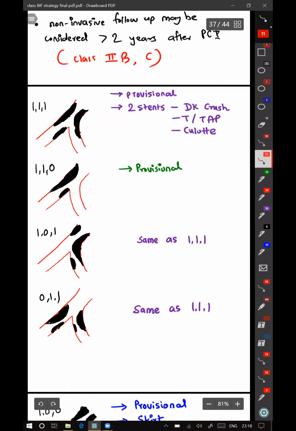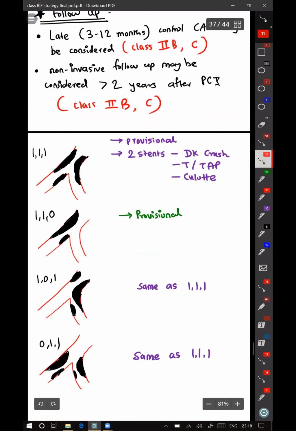So coming to almost the end of the talk, this is based on Medina classification and what all strategies you can use. So it is 111, that is lesion involving all the 3 parts. Then still the preferred strategy is provisional, or two-stent strategy using a DK crush. If it is LMCA, DK crush is preferred. If it is non-LMCA, all are equal. You can use whichever you want.